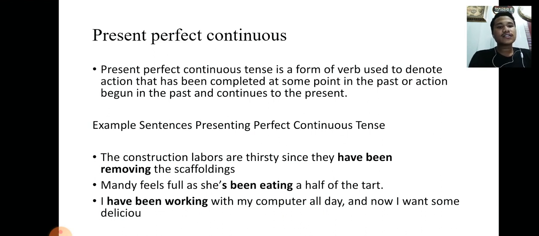The construction laborers are thirsty since they have been removing the scaffolding. Mandy feels full as she's been eating half of the tart. I have been working with my computer all day and now I want some delicious.